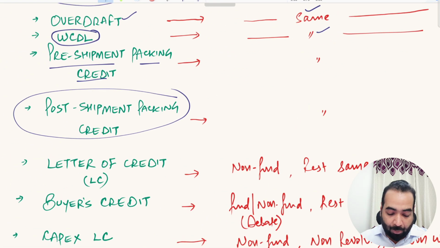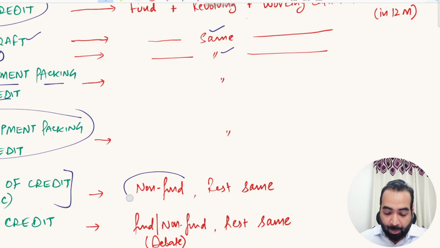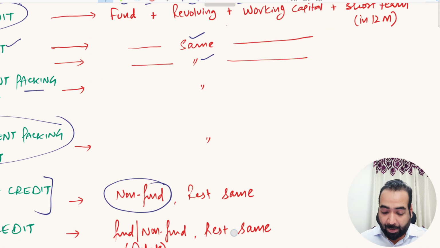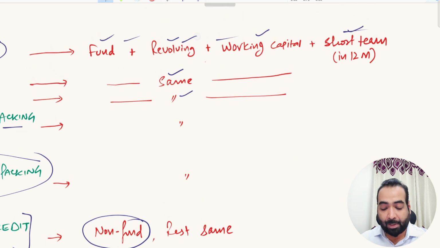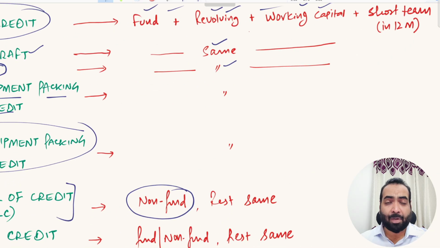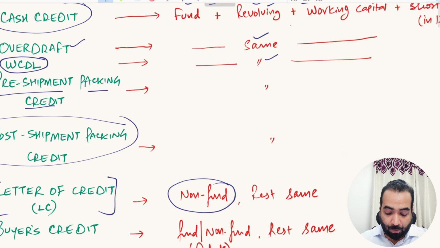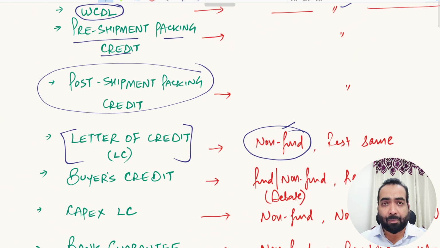Now let us talk about letter of credit. Letter of credit, friends, is a non-fund based facility. The rest of the features are the same. It is a revolving facility, it is given for working capital purpose, and it is a short-term facility. I am talking about the normal letter of credit. I am not talking about the Capex letter of credit facility here. So the normal letter of credit facility is non-fund based. The rest of the features are the same as in the CC limit. Although their purposes are different, we will learn about it in the coming videos.